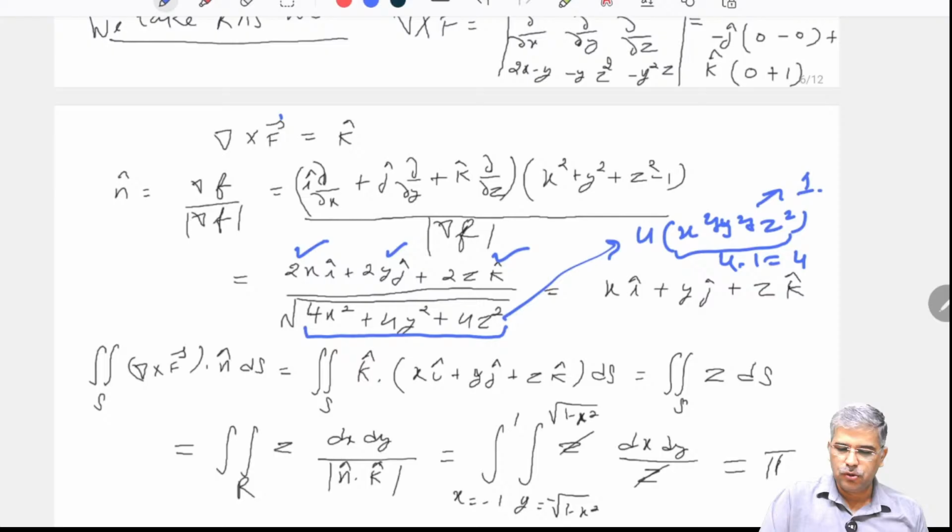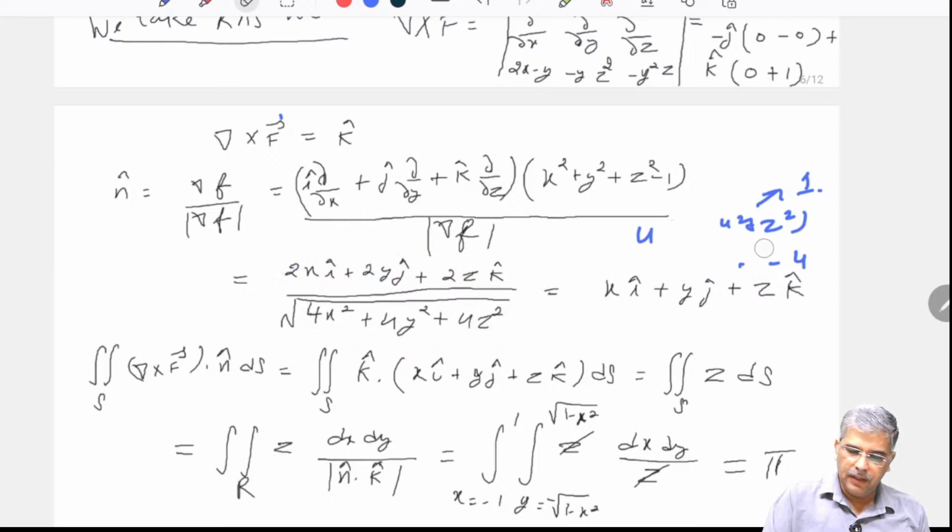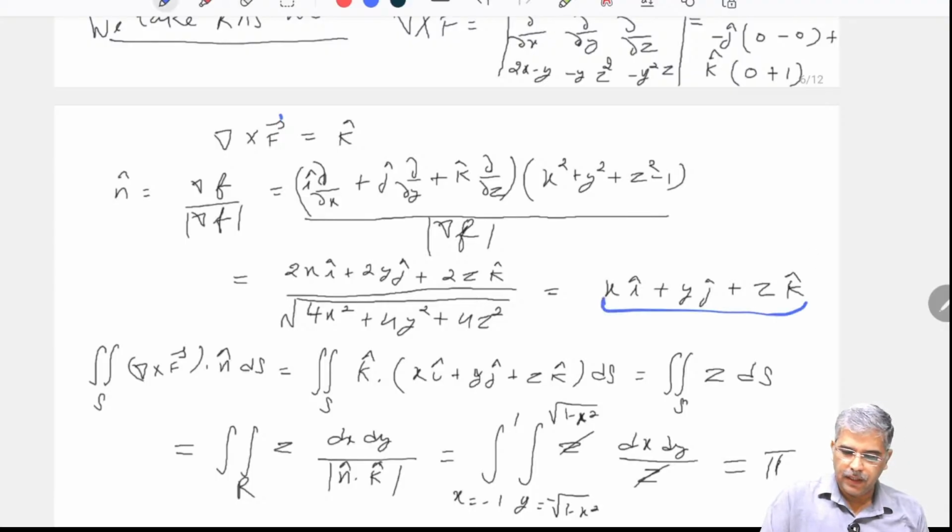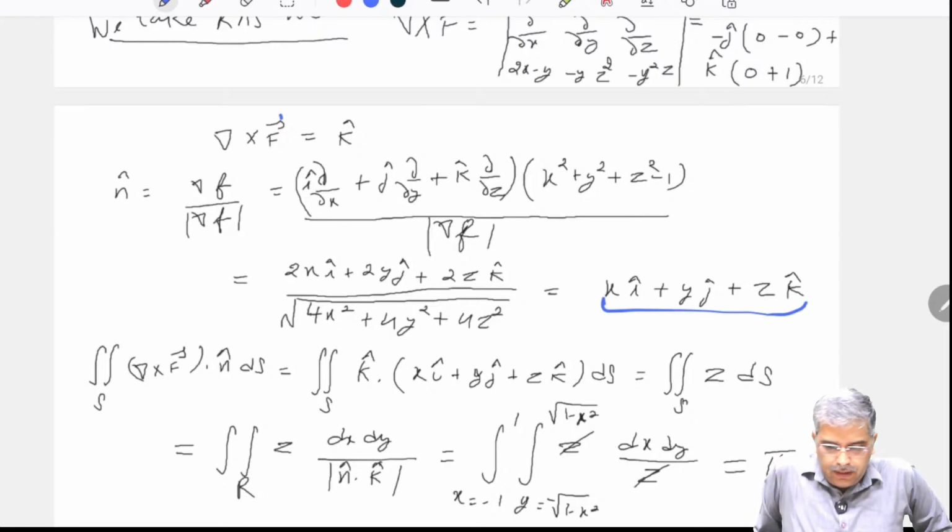So the denominator is square root of 4, which is equal to 2. So denominator turns out to be 2. From the numerator, this 2 and this 2 get cancelled out. So ultimately what will I get? I will get xi plus yj plus zk.